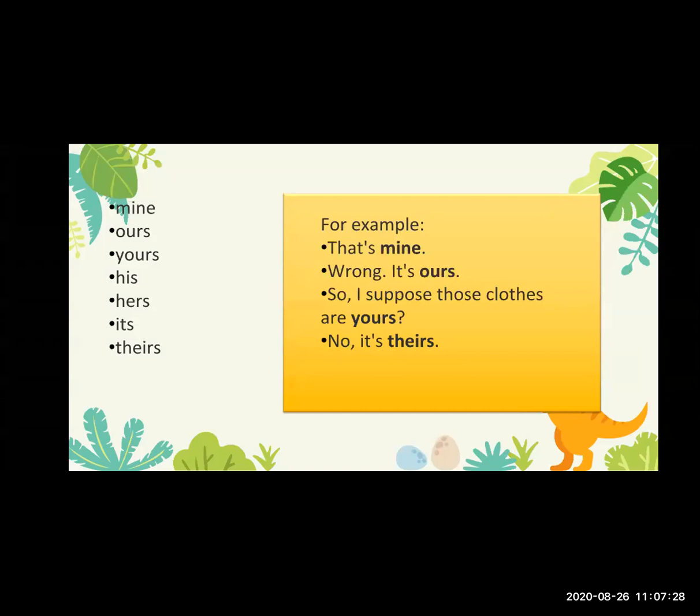Now see the next one. Sometimes we say mine, ours, his, hers, its, and theirs also. So see, sometimes we use that's mine, meaning that is mine. Sometimes we can't put the noun after the possessive pronoun. So at that time we say that is mine, that is his, that is hers. So in this way also we can use the possessive pronoun.